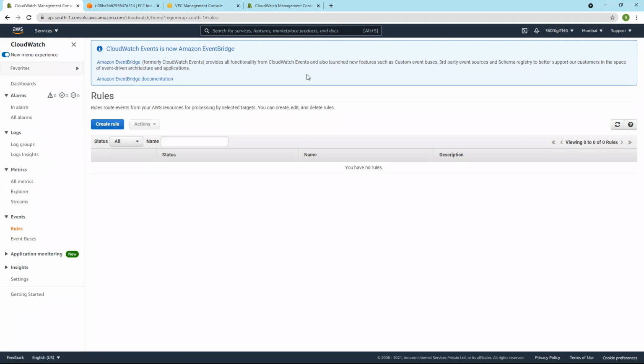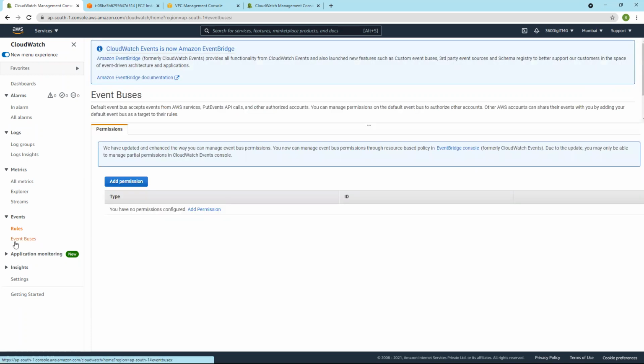What this launched are new features such as custom event buses, third-party event sources, and schema registry to better support our customers in the space of event-driven architecture and applications. So we have event buses here. We can create an event bus, to track API calls, put events.